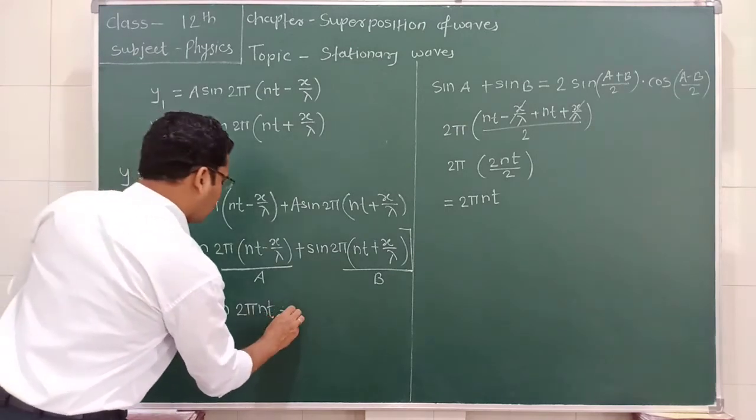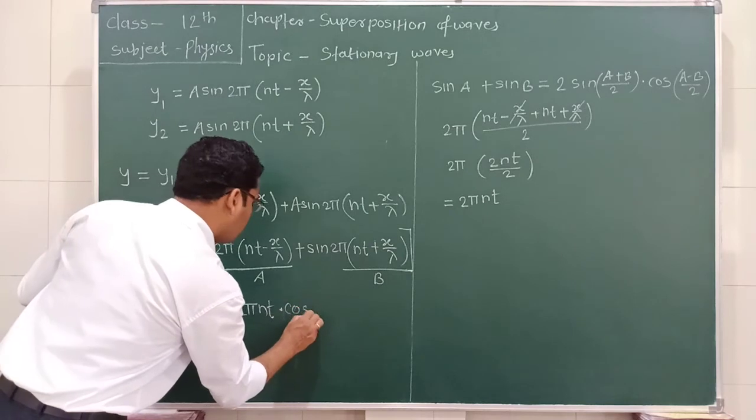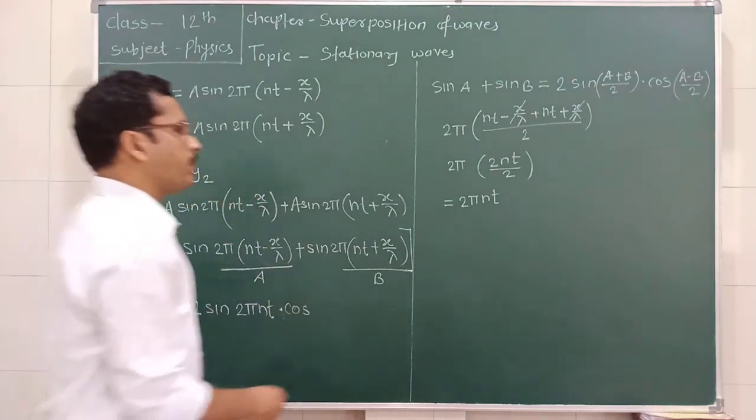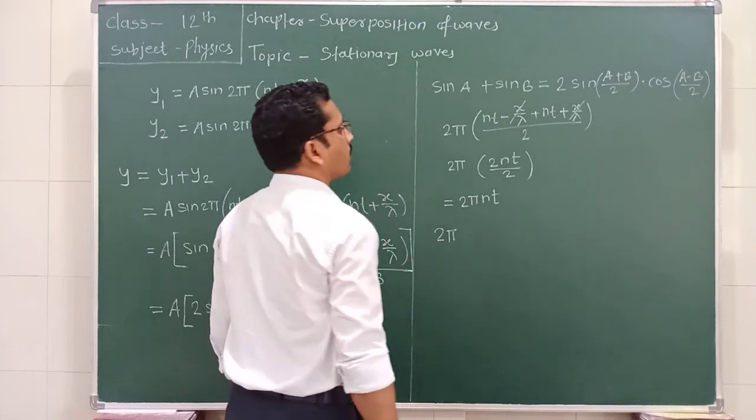Now we multiply this equation by cos of (a − b)/2. Now what is (a − b)/2? This 2π is common.